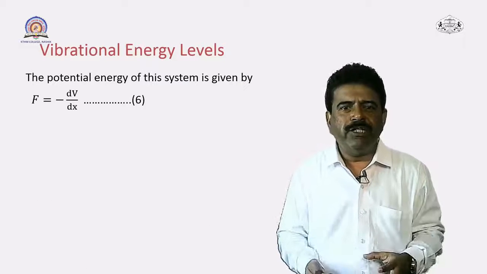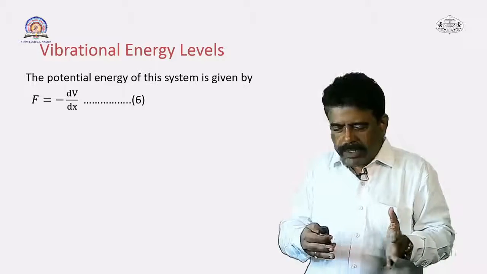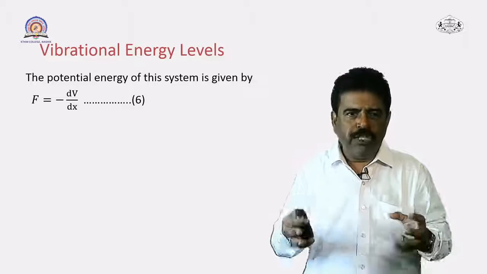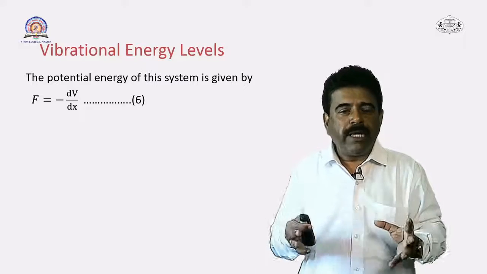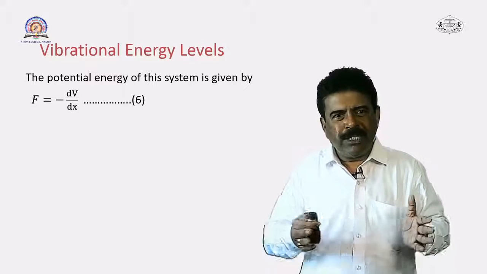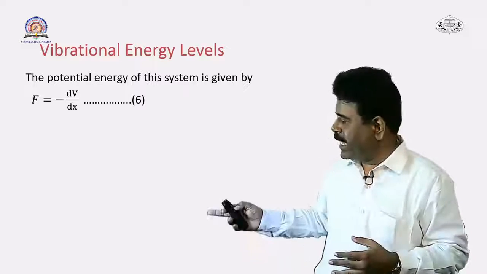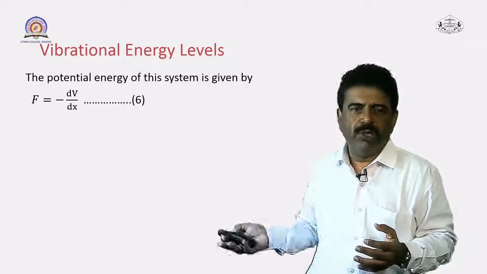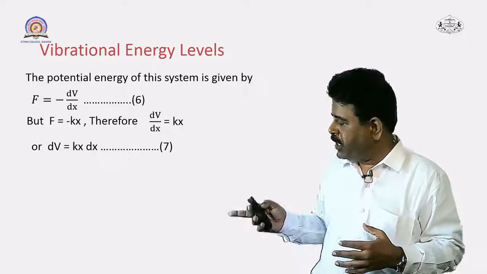Now the potential energy of this system, which system? This diatomic molecule. So when it is vibrating, as I have shown here, the distance between the two atoms is changing, therefore the potential energy is also changing. Force we can use to represent the potential energy, and because of the change in distance the force is changing. So you can use the equation F is equal to minus dV by dx to represent this relation between force and the potential energy. So this is equation 6.